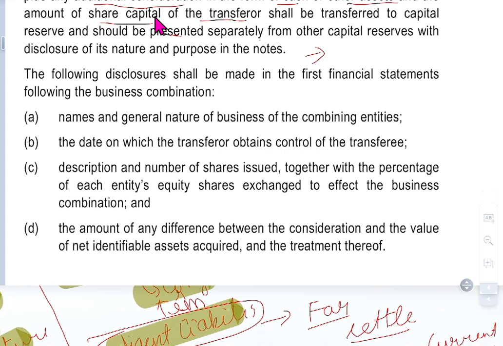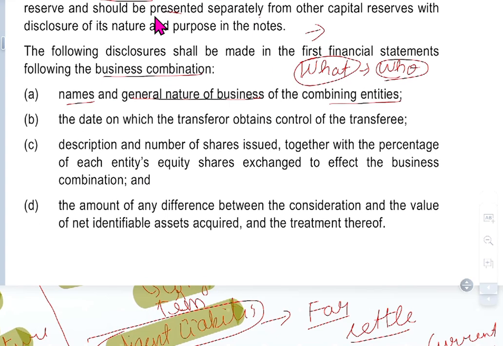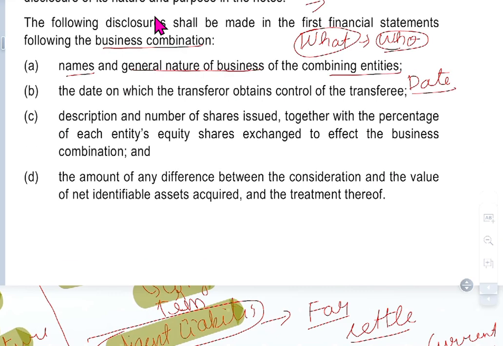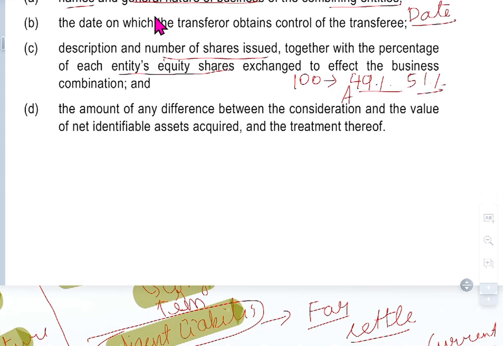The following disclosures shall be made in the financial statements following the business combination: name and general nature of business of the combining entities. So who bought whom and what is their business. That is too important. The date on which the transferee obtains control, that is, the date they acquired it. The number of shares issued, together with the percentage of each entity's equity shares exchanged to effect the business combination. So how many shares they issued and what percentage they have, A this much, B this much.